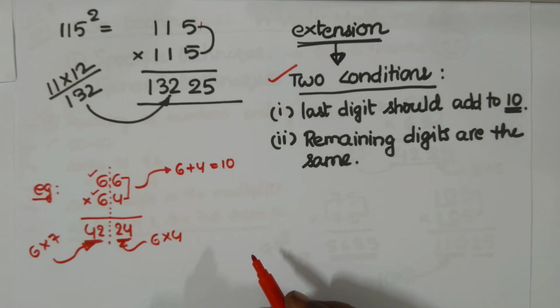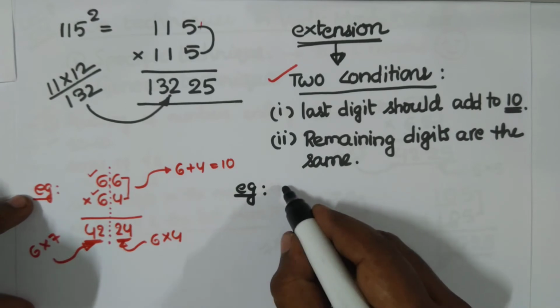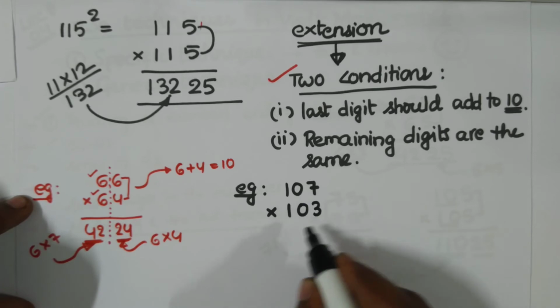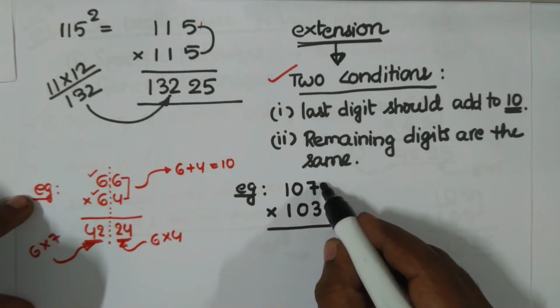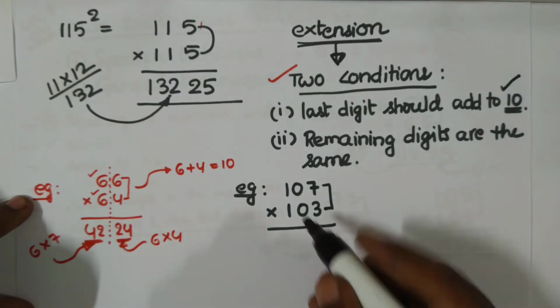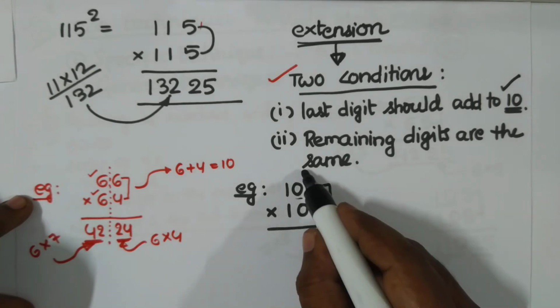Let's take one more example. Say now you have 107 multiplied by 103. Again condition 1 satisfied here, right? 7 plus 3 equal to 10, correct? And again the remaining digits, 10 and 10, they are same, right?